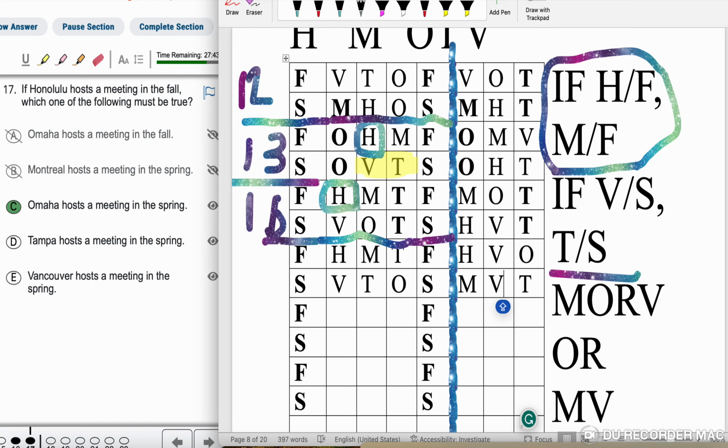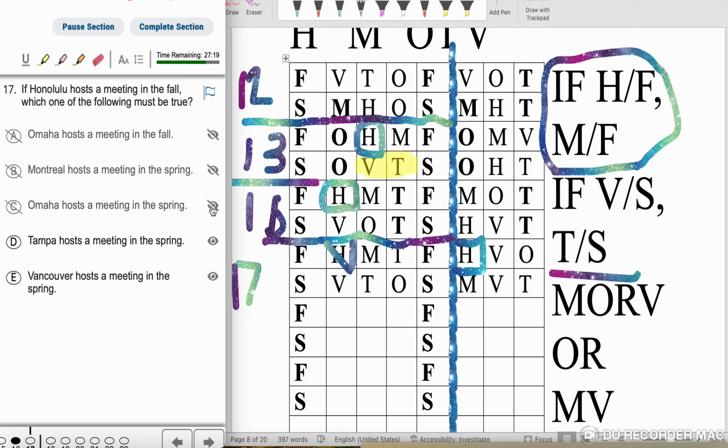For question 17, I was able to create 2 more worlds where we're going to see the combination of H in the fall. And we see it here too, H in the fall. So let's go ahead and answer this question again. So O is in the spring. We see O in the fall here, so go ahead and eliminate it. T in the spring. We see T in the spring, so go ahead and keep it. V in the spring. We see V in the spring, but we also see V in the fall.